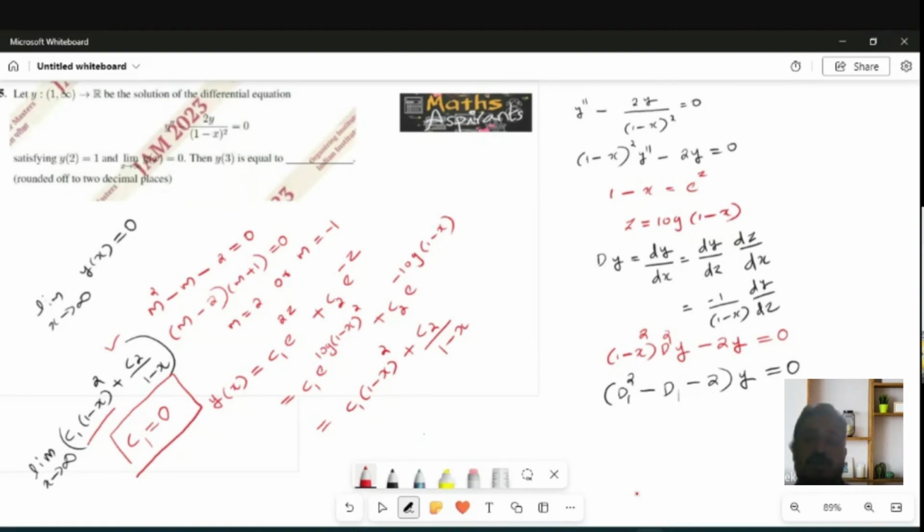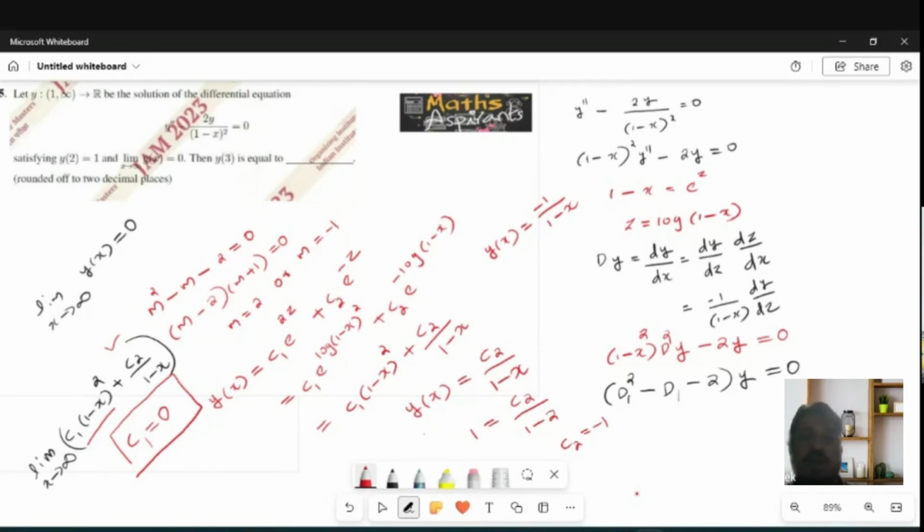So what is your function now? y of x is equal to c2 divided by 1 minus x. Okay, now apply the second condition. y of 2 is equal to 1. If y of 2 is equal to 1, then 1 equals c2 by 1 minus 2, means minus c2 is equal to minus 1. You will get c2 is equal to minus 1. So your y of x becomes now minus 1 divided by 1 minus x.